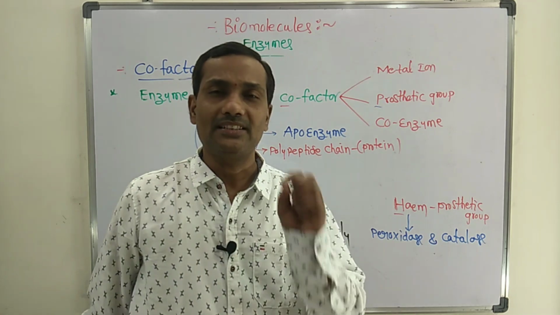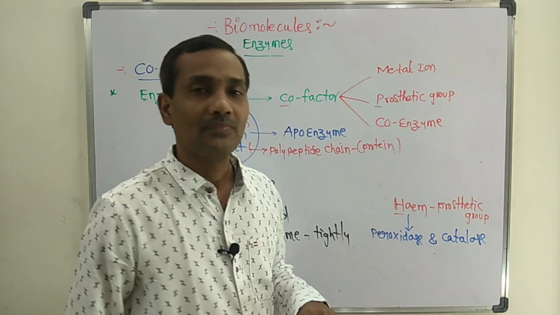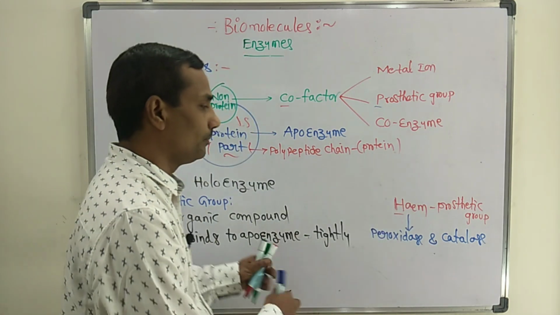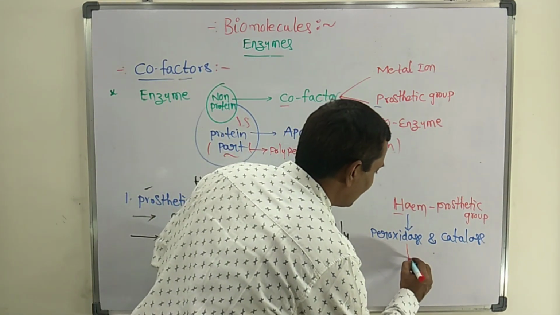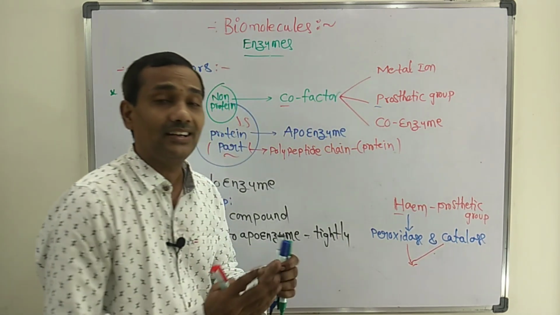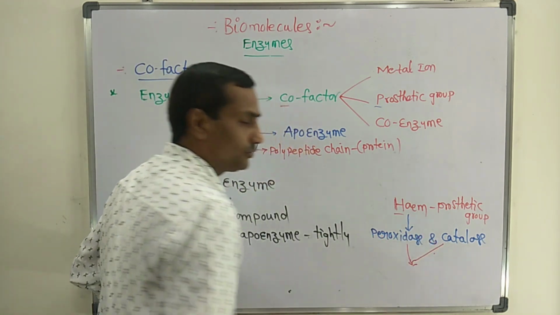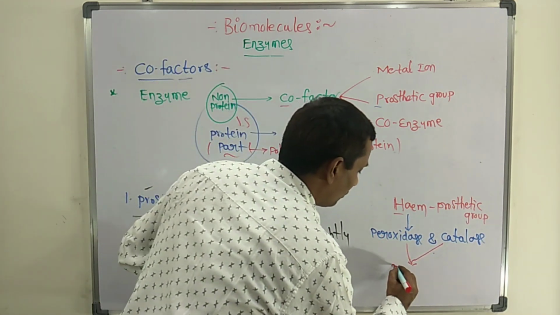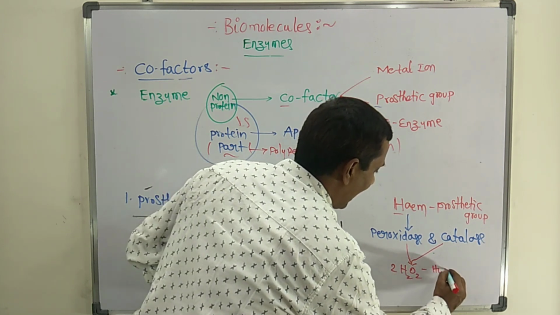These two enzymes consist of one small organic part known as heme, the prosthetic group. These two enzymes perform one important role: breakdown of hydrogen peroxide, H2O2.